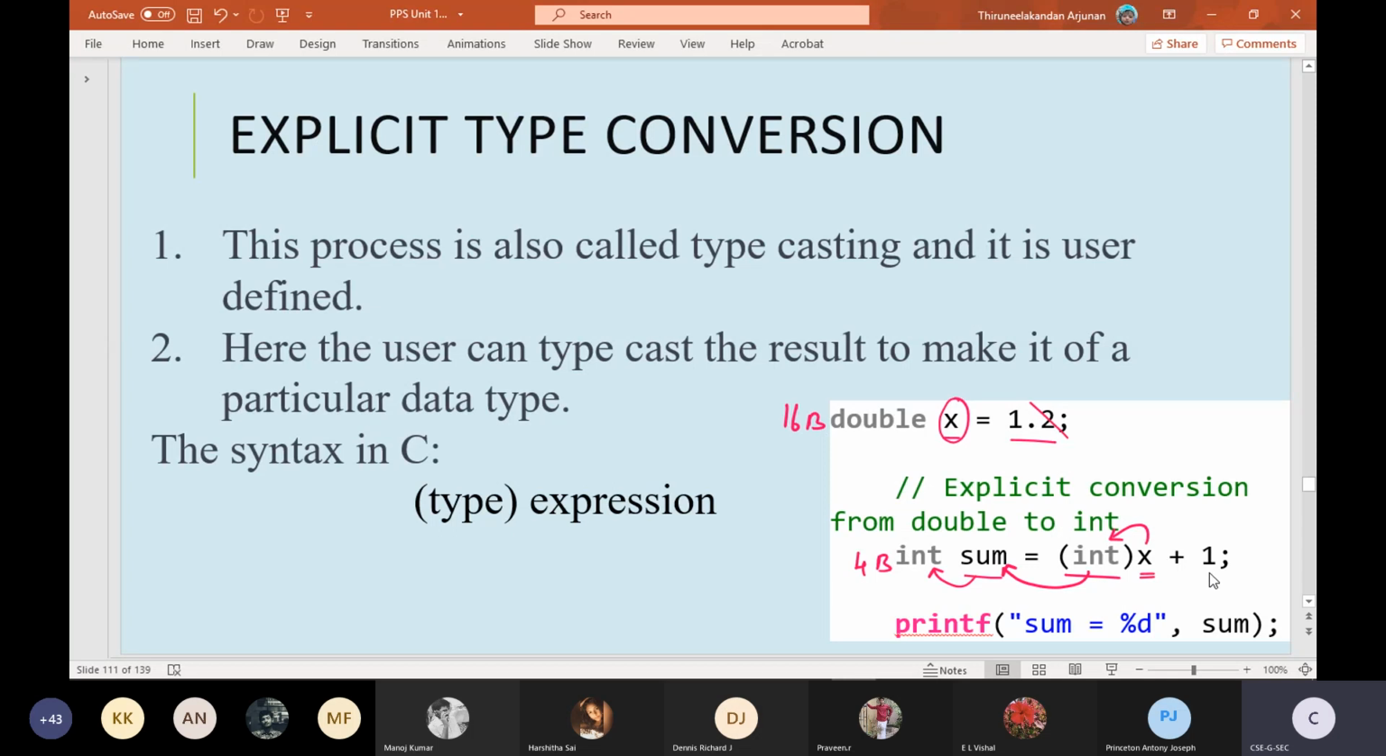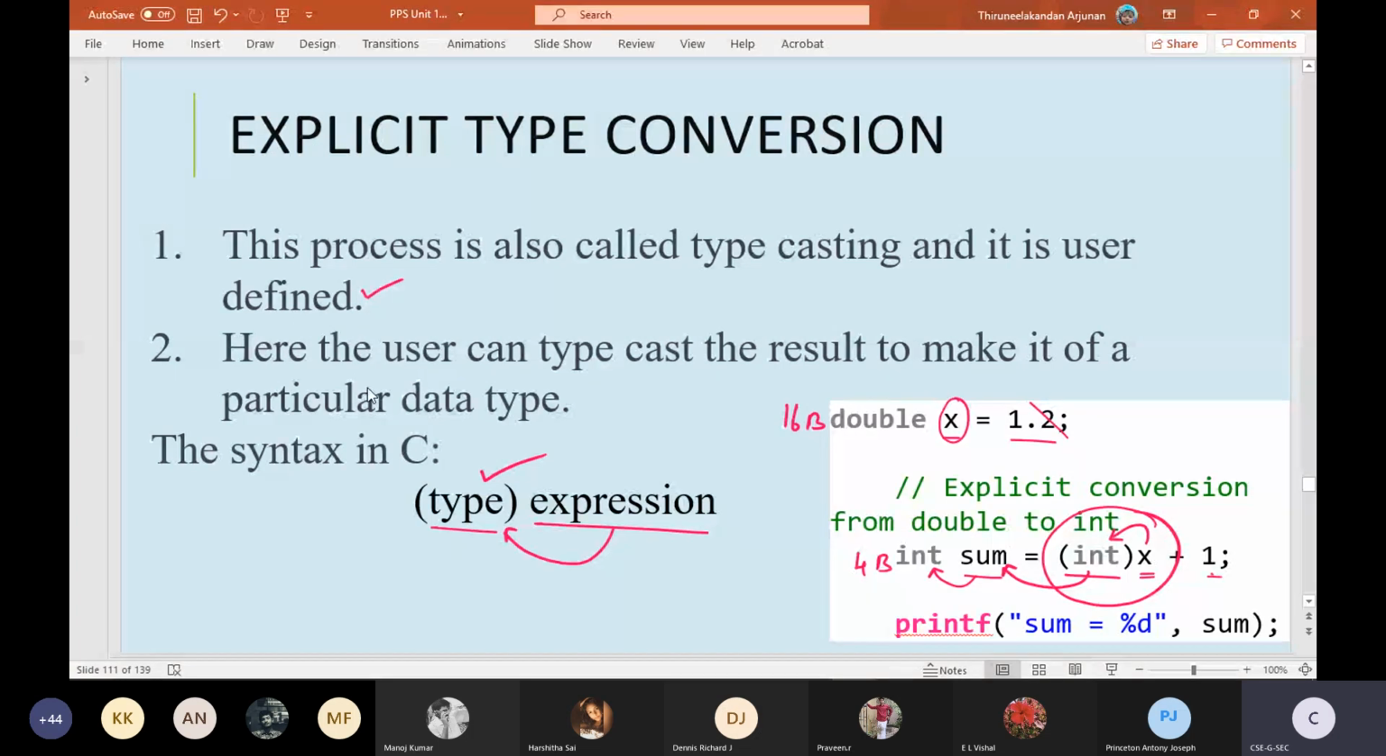This is just the addition of +1 with it. We need to mention this explicitly, that is, inside the bracket, only then it will work properly, otherwise it will show a compilation error. The syntax for such a conversion is: we mention the target type to which we are trying to convert, and then the expression from which we are converting. This process is also called typecasting, and it is user defined, which means we are defining the conversion type that has to take place.